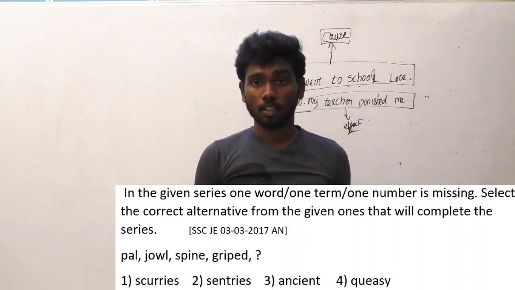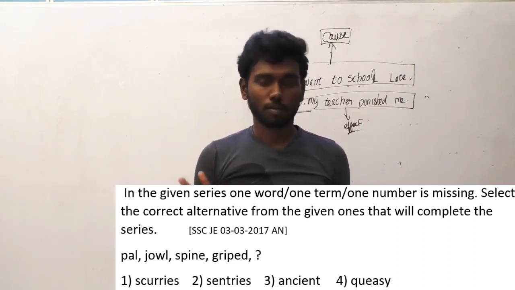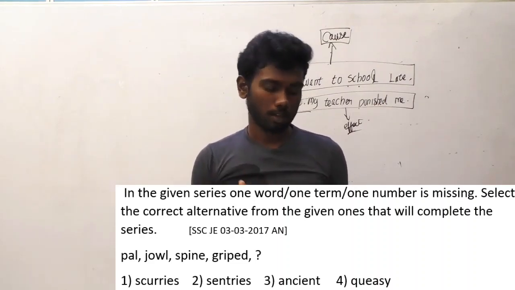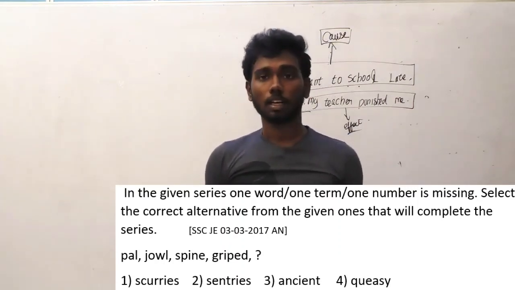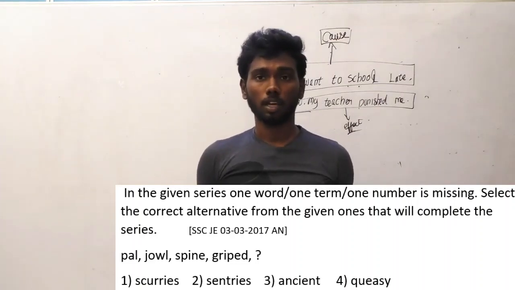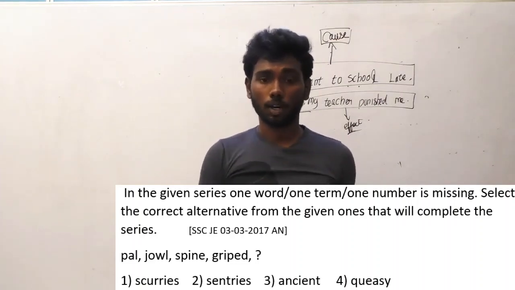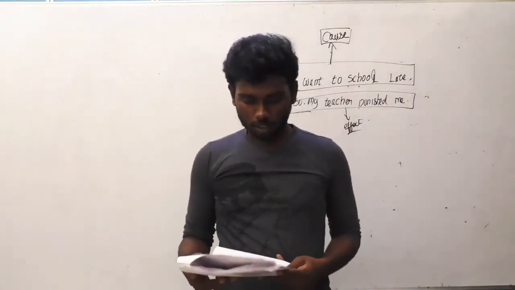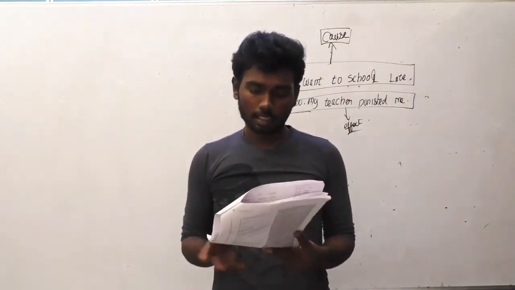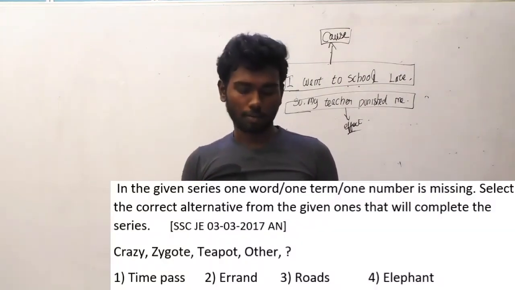In the second word, jowl, 4 letters. For spine 5, for gripped 6. So obviously the answer option must contain a 7-letter word. In the given options, the 7-letter word is only ancient. So it must be the answer. Let's move on to the 32nd question of SSC JE 3/3/2017 afternoon batch.